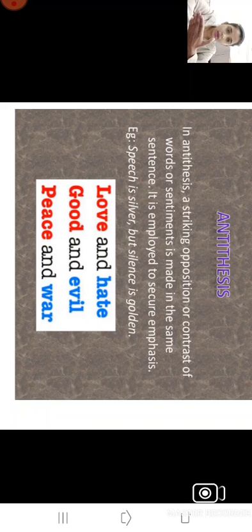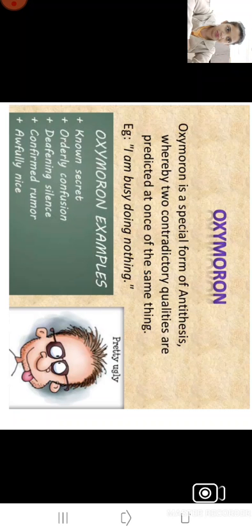Silver, golden, as well as speech and silence. Speech and silence, that is two opposite ideas we get in one particular sentence. Love and hate, good and evil, peace and war. So where we get two opposite ideas in one sentence, that is antithesis.